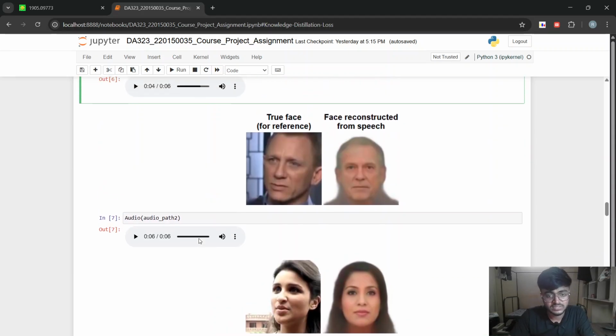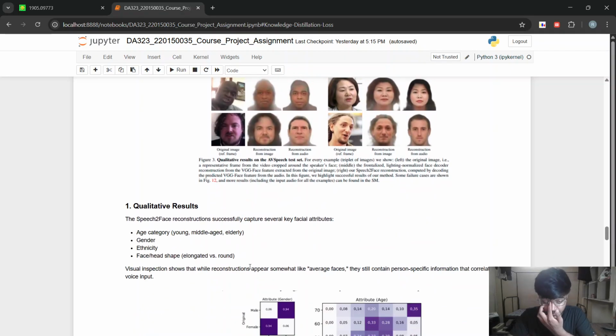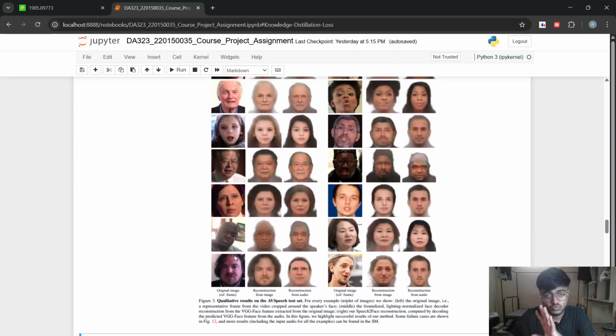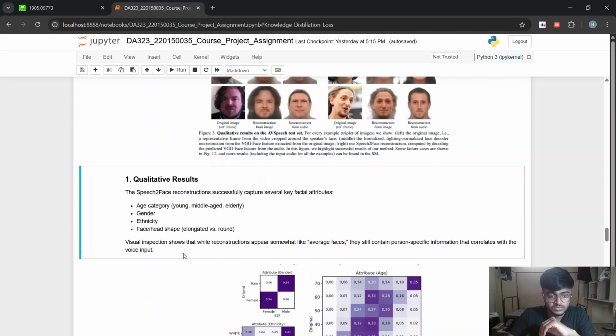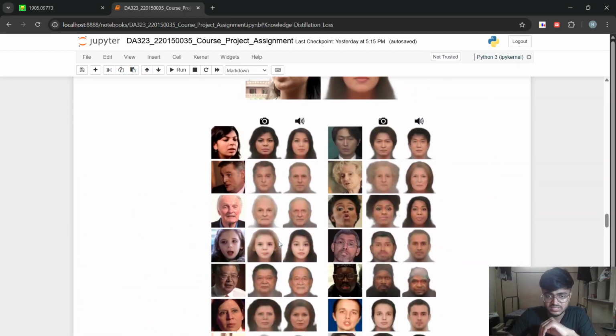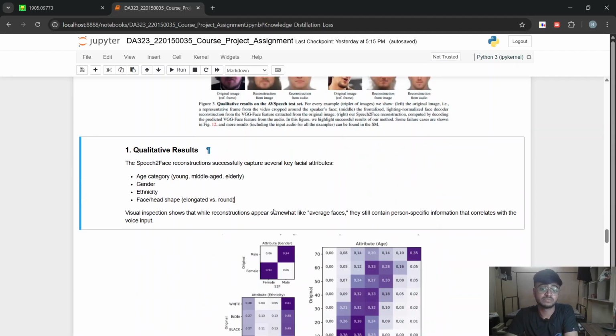Let's dig into the result analysis. First, in the qualitative results, we can see that the model is very well able to capture the ethnicity, the age, and some of the facial features of the person. It is very evident from this: this column represents the reconstructed face from the face encoded features, and this is the reconstructed face from the speech encoded features, and we can see they are quite similar. So the model is performing very well.